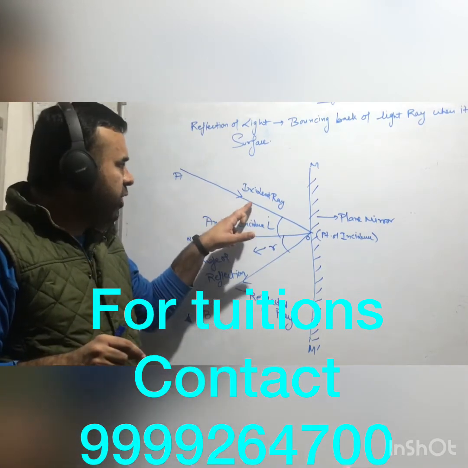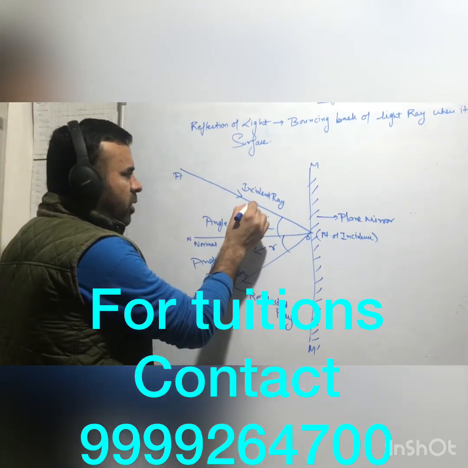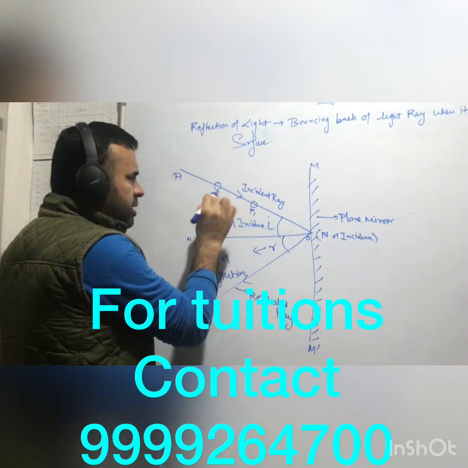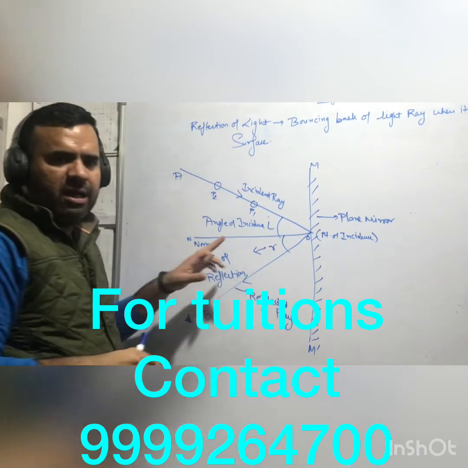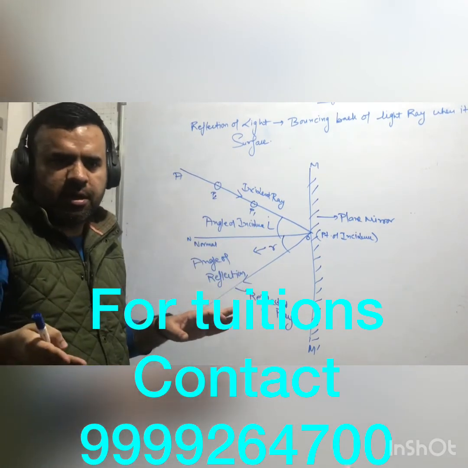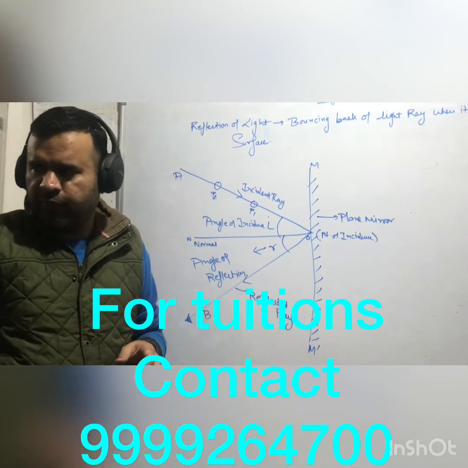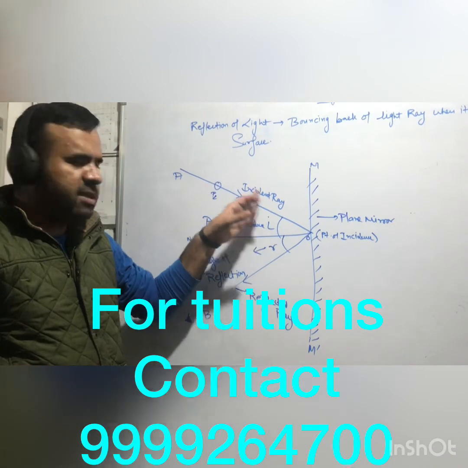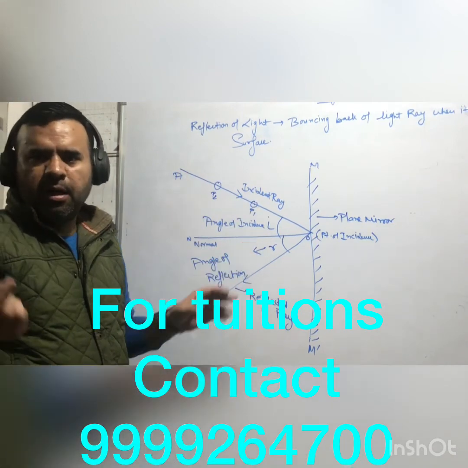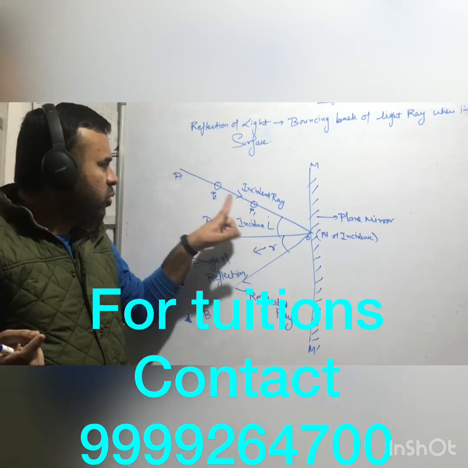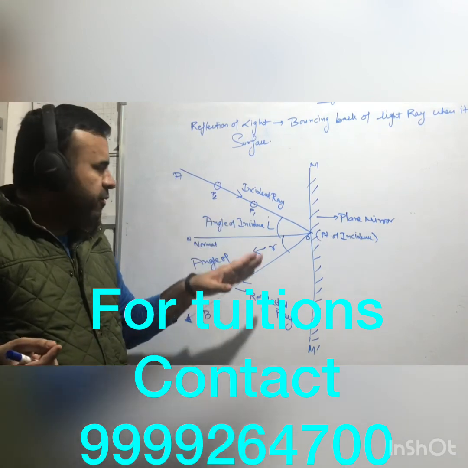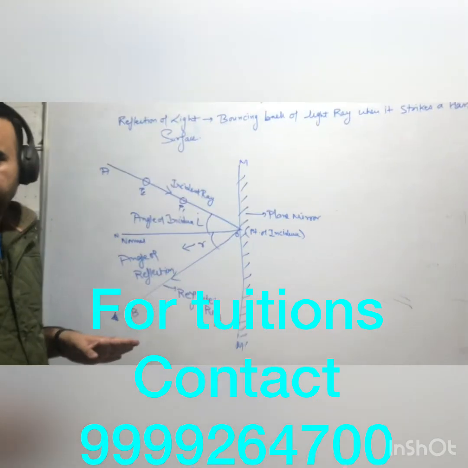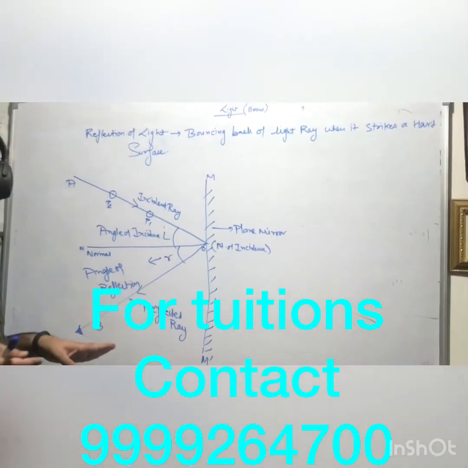You will plot these two pins P1 and P2 here. In the first try you will take this angle as 30 degree. Angle of incidence is 30 degree. You can draw this angle with the help of a protractor if you want. The angle between the normal and this incident ray should be 30 degree. Take two drawing pins, put them there. And from here, when you see the image, take two more drawing pins, P3, P4. Don't draw this BO in that case.